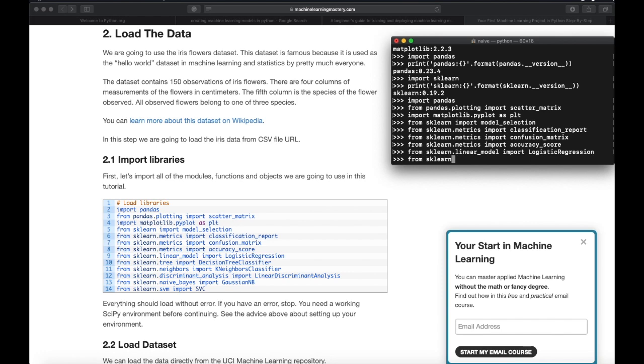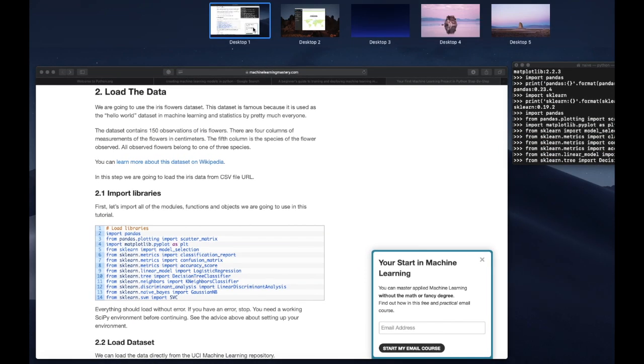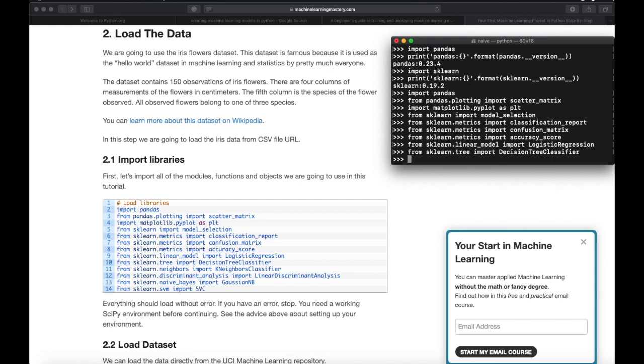Now from sklearn.linear_model import LogisticRegression. Now from sklearn.tree import DecisionTreeClassifier. Now from sklearn.neighbors import KNeighborsClassifier.